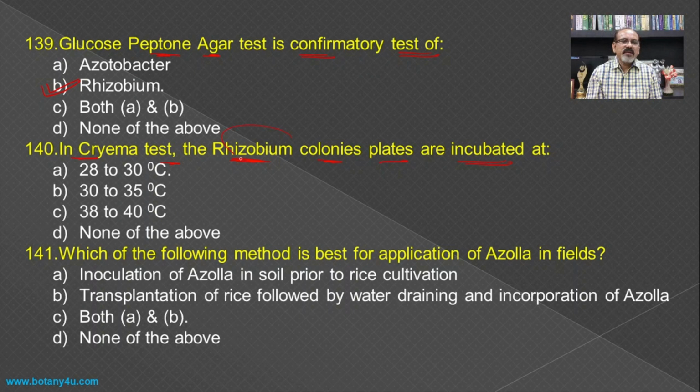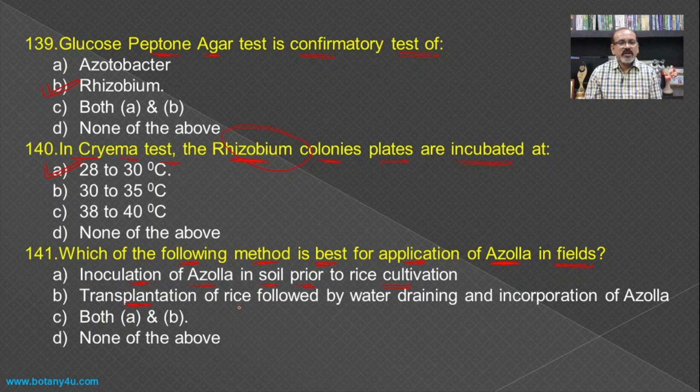Then in the CRYMA test, the rhizobium colonies plates are incubated at 28 to 30 degrees Celsius temperature. Then which of the following methods is best for application of Azolla in the field? Azolla is usually grown in a paddy field, so the inoculation of the Azolla in the soil prior to the rice cultivation is a correct one.